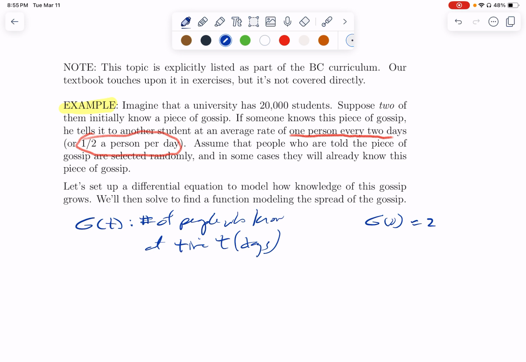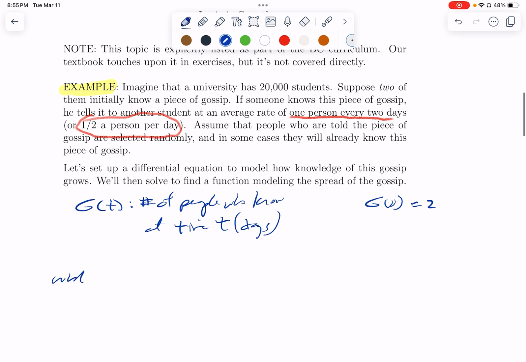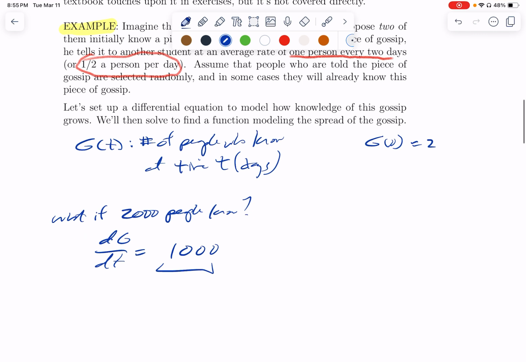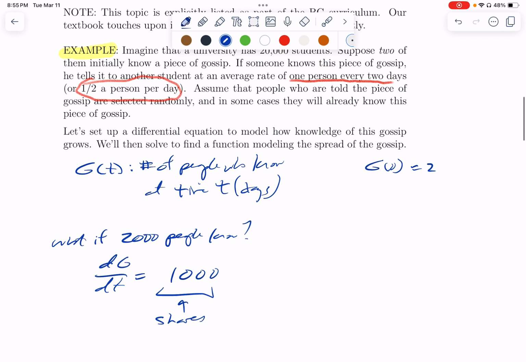So let's make this concrete. Let's imagine, what if 2,000 people know? And let's think about the rate at which this gossip would be growing. So 2,000 people know, but they're sharing it at half a person per day. So what that means is probably there are going to be 1,000 shares of this piece of gossip. 2,000 people know it. On average, half of them will share it in a day. So we're imagining it gets said 1,000 times.